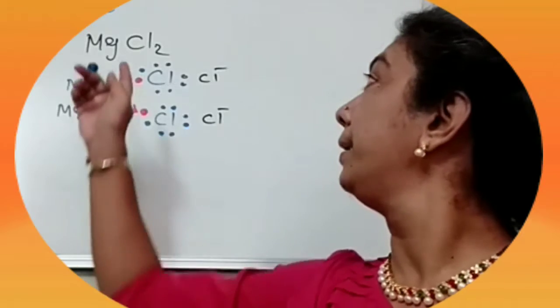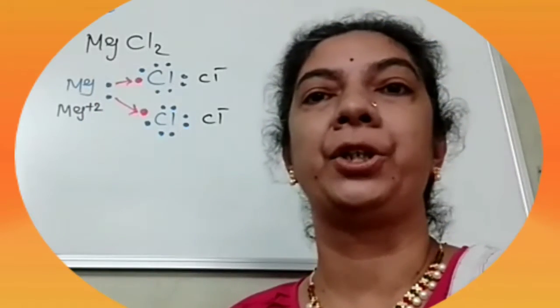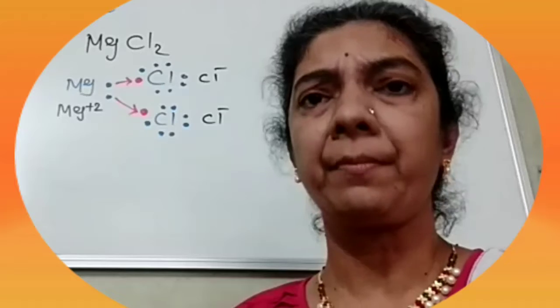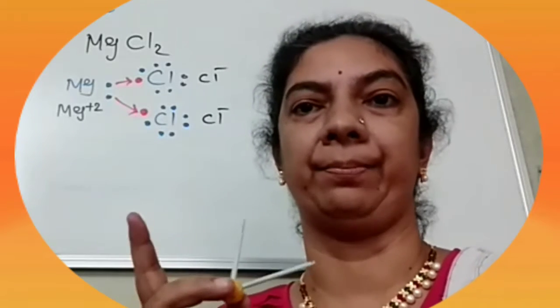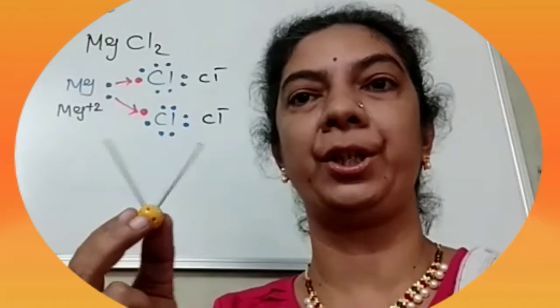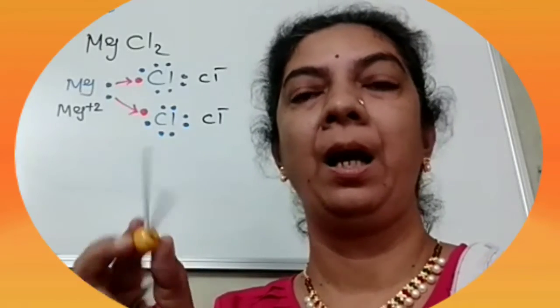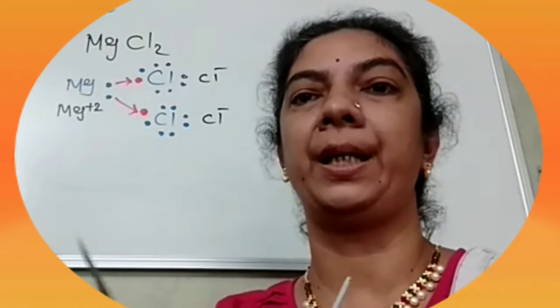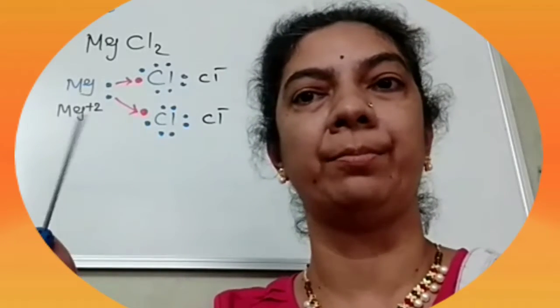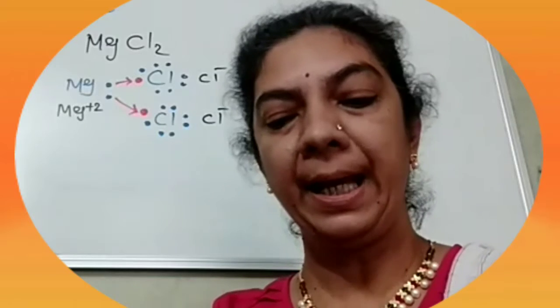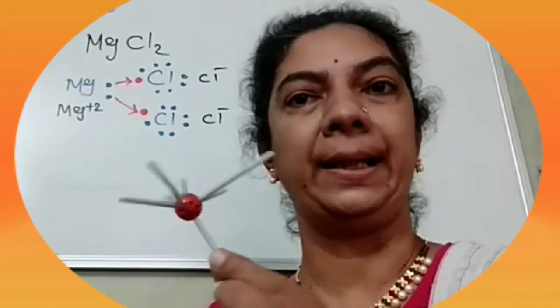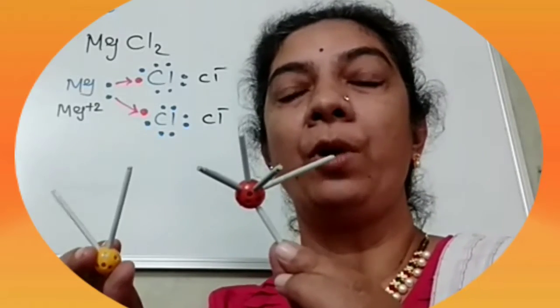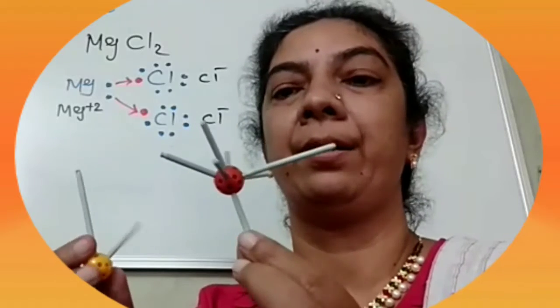Let us take the example of magnesium chloride. Try to visualize one atom of magnesium like this. Another example we are taking is one atom of sodium, and we are trying to visualize one atom of chlorine like this. Now what are these lines?